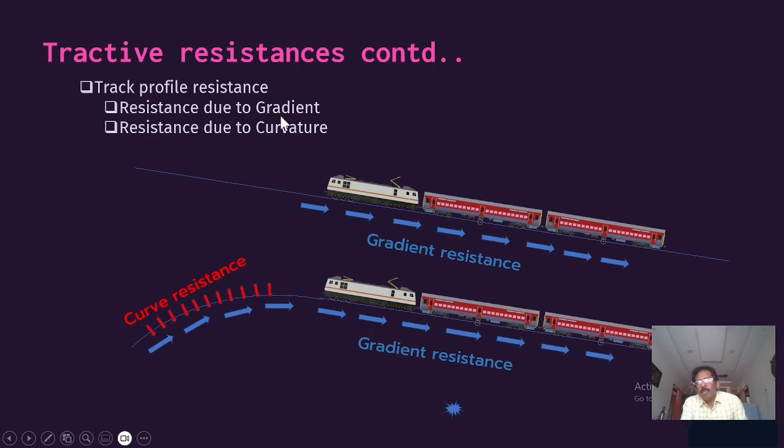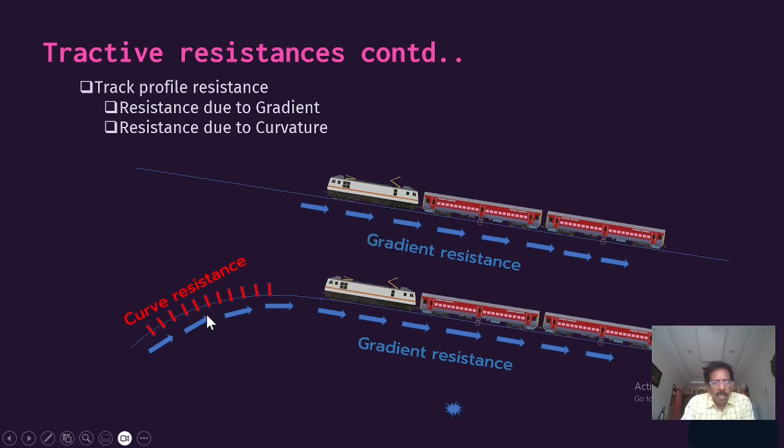So what does track profile mean? Suppose you take a section X to Y; that will not be a horizontal plane. There will always be a rising gradient or falling gradient because of the topography. You are supposed to follow the profile, considering the optimized cost of construction. So necessarily the train has to climb some steep gradient. When it is climbing over the gradient, there will be some resistance because of gravity, push and pull, which it has to overcome.